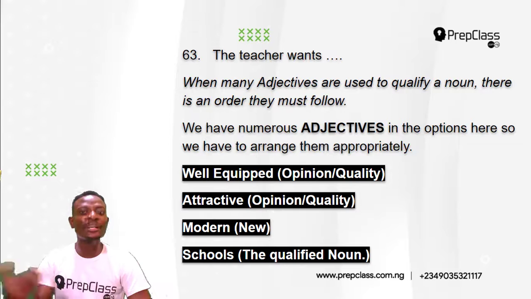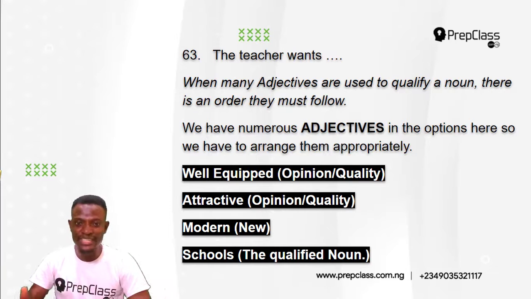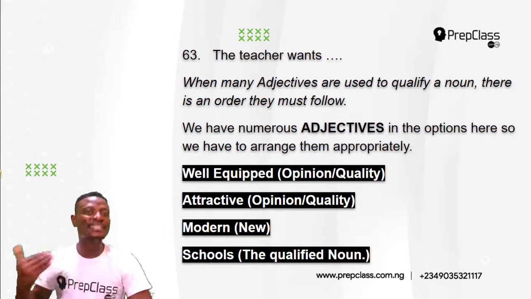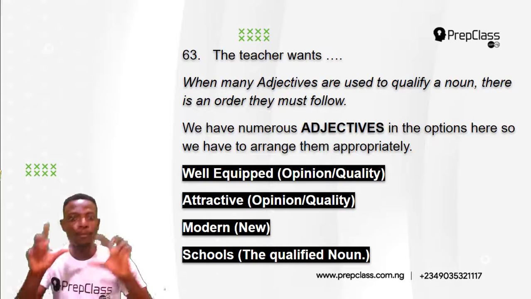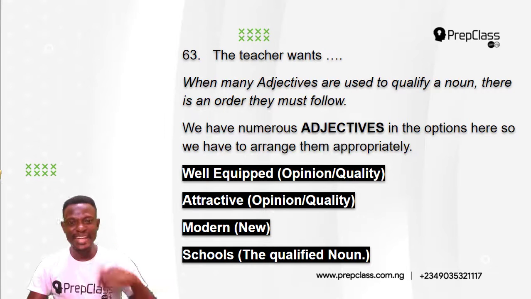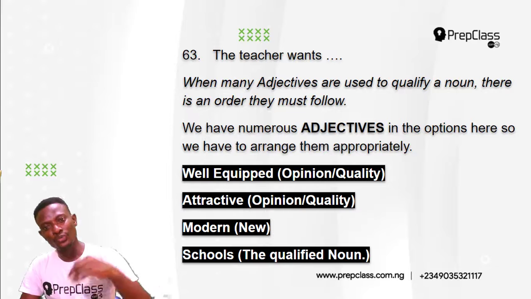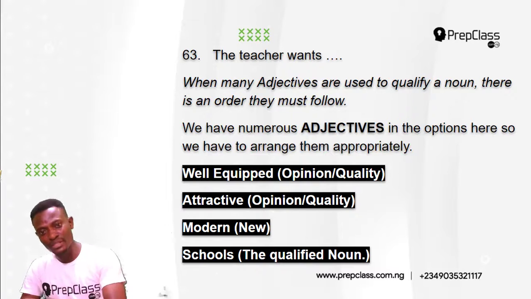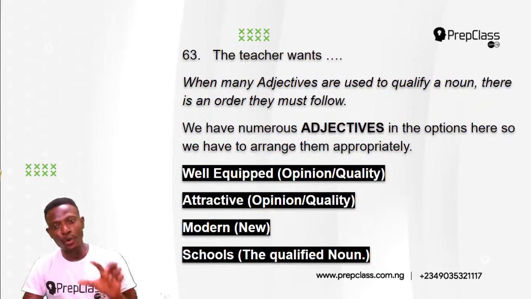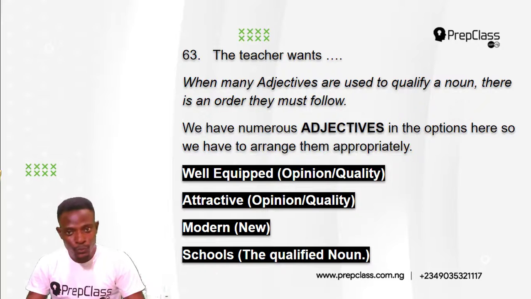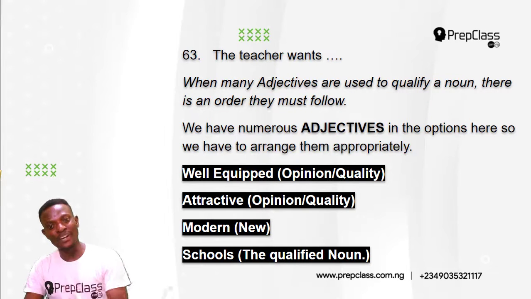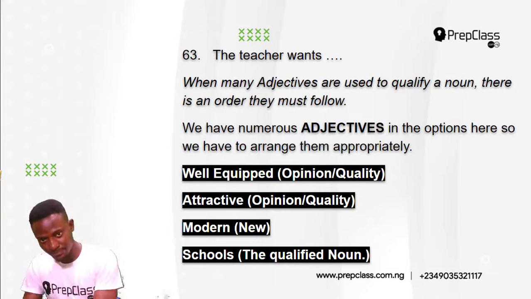Well-equipped what? Attractive. Attractive is another opinion or quality. Well-equipped, attractive what? Modern. Modern is an adjective of age, new. So we should have what? The adjectives of opinion and quality first, followed by the adjective of age, and then the school. The school is the noun that is being qualified by all these numerous adjectives.